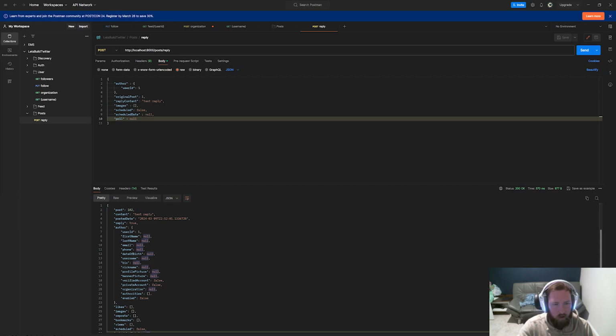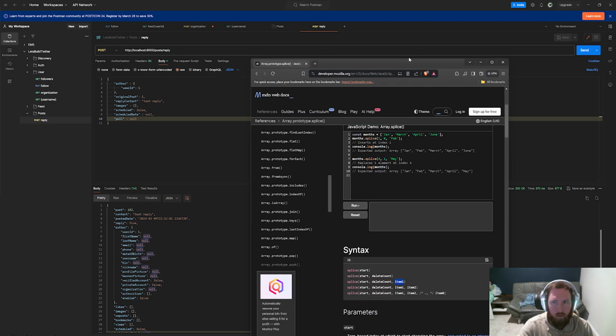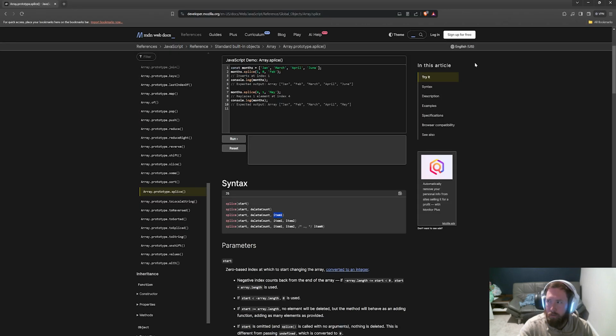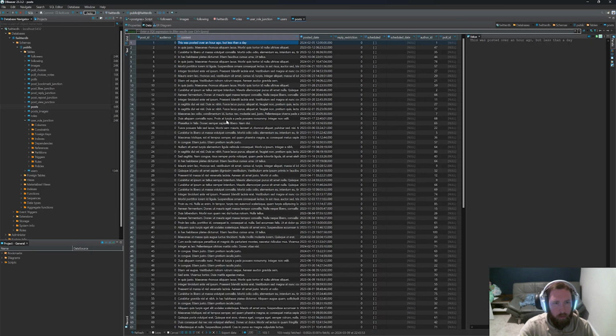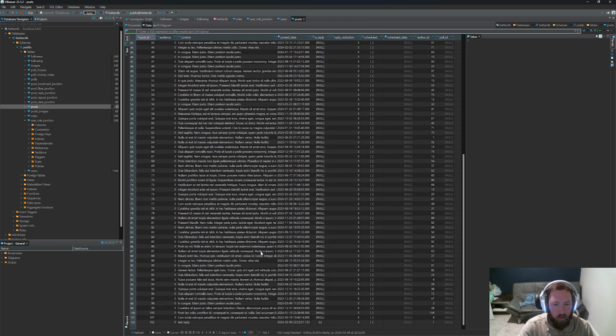Now I'm curious if we go into our DBeaver. Let's see if the replies pop up. And I also want to see what happens if we pull our post. I pull up DBeaver and I go into the post. Obviously it showed up. So refresh. I can't believe that just worked. Test reply, and it is a reply, so it's true.